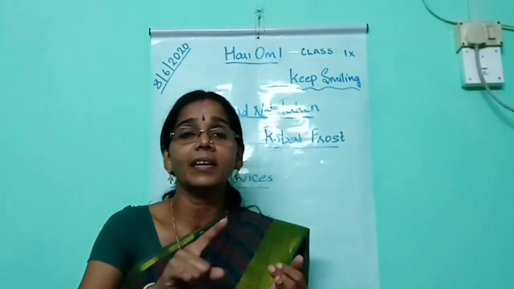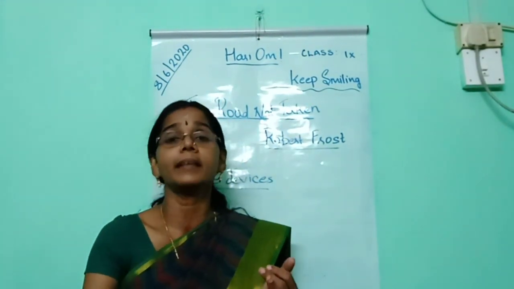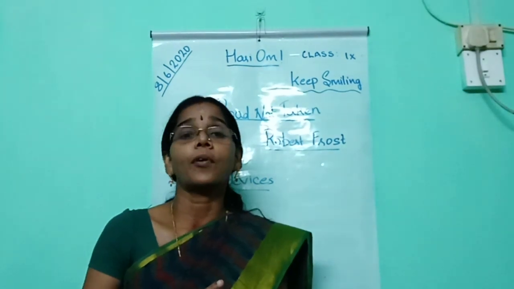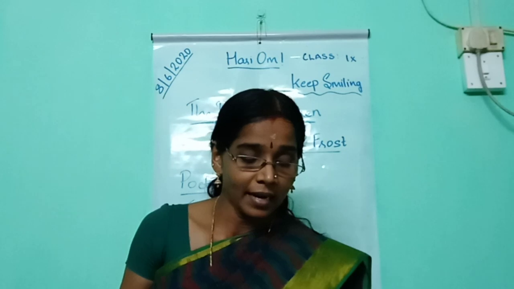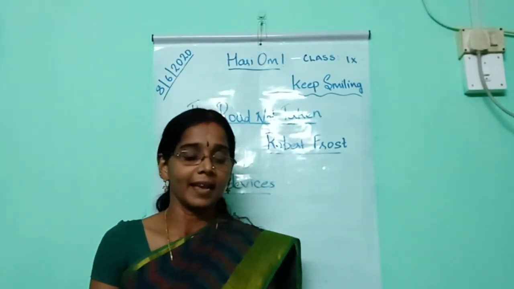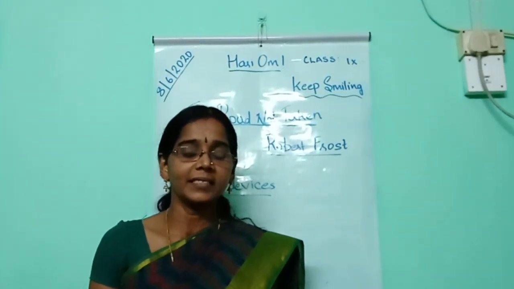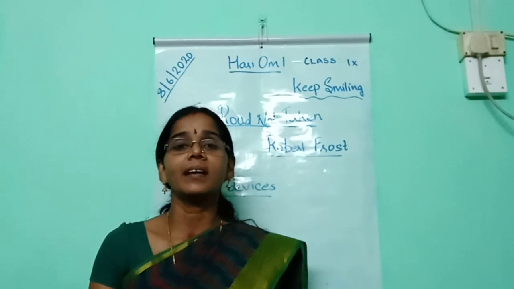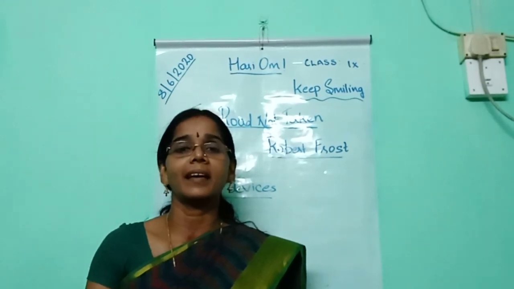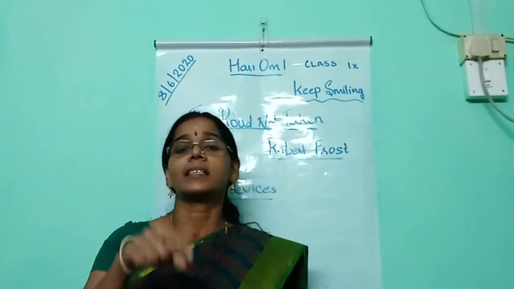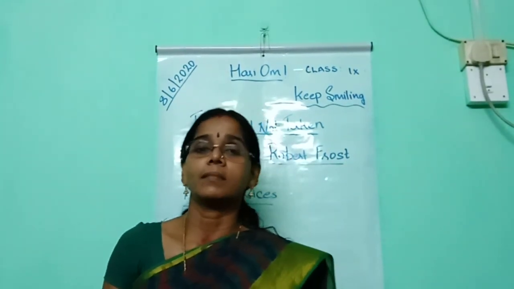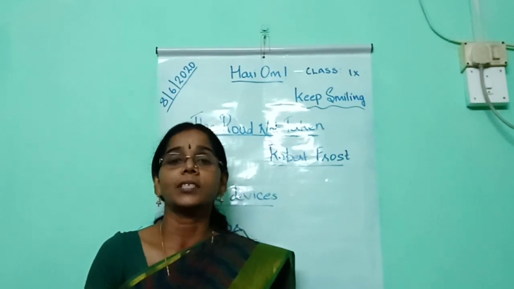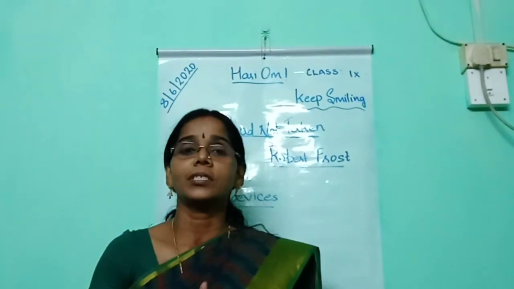When the same word is repeated in the same line, then we can say that the poetic device repetition is used. Then take your test. Last stanza, second line, underline: somewhere ages and ages hence. The word ages is repeated again and again in the same line. So we can say that the poetic device repetition is used.